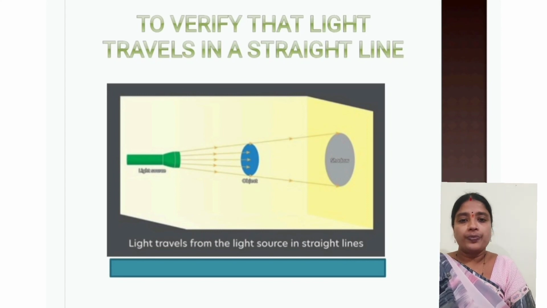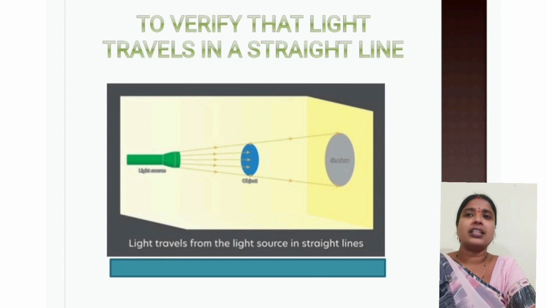Okay, now I hope you have understood whatever we have discussed till now, like what is light, what is the nature of light, and how shadow is formed.